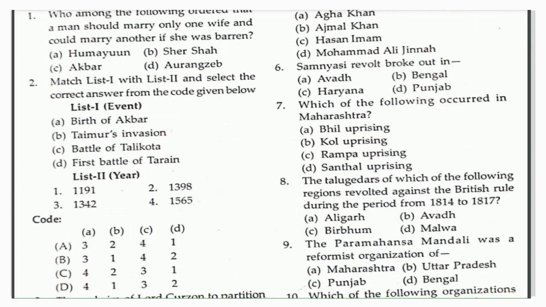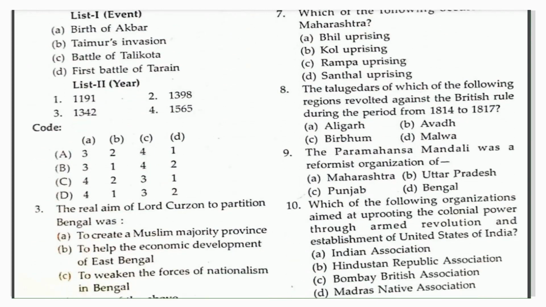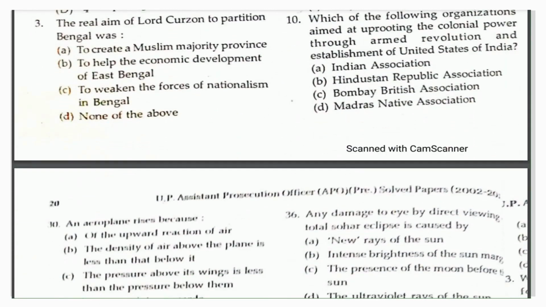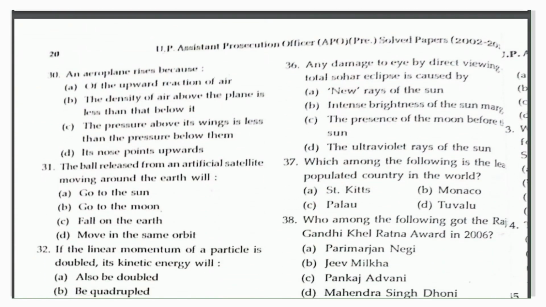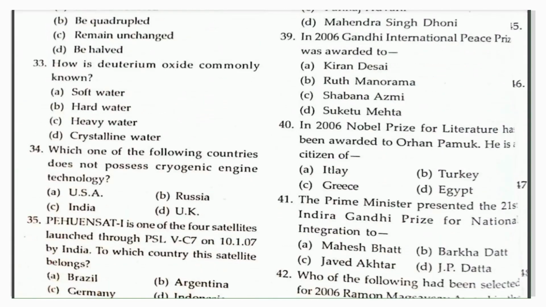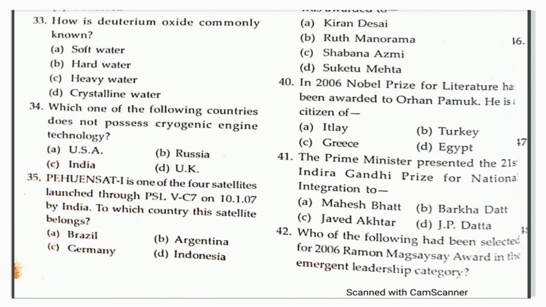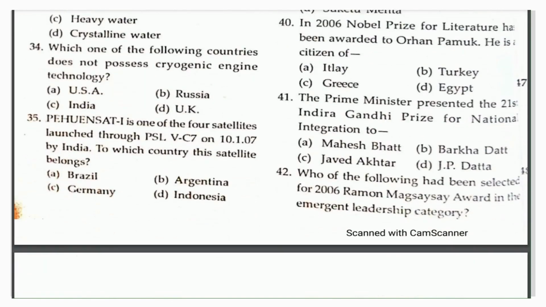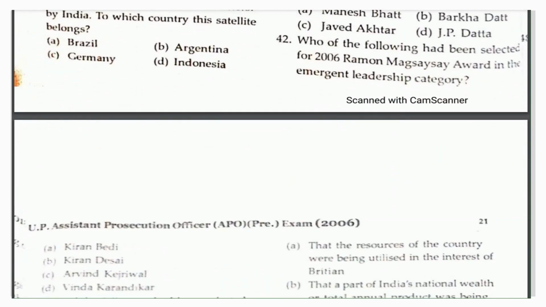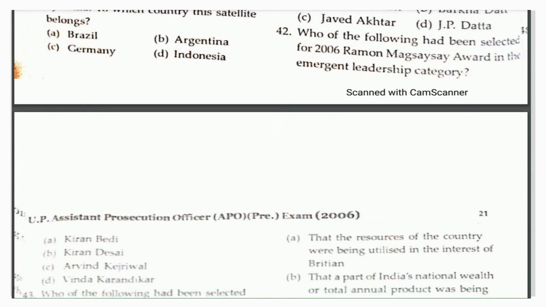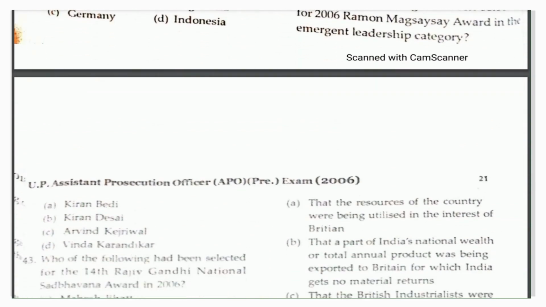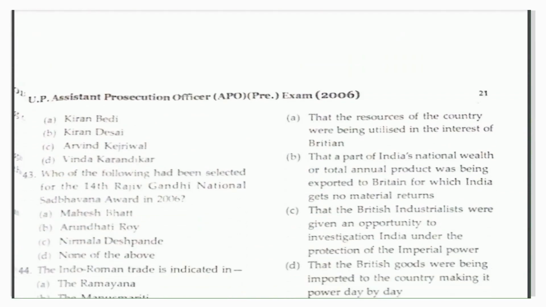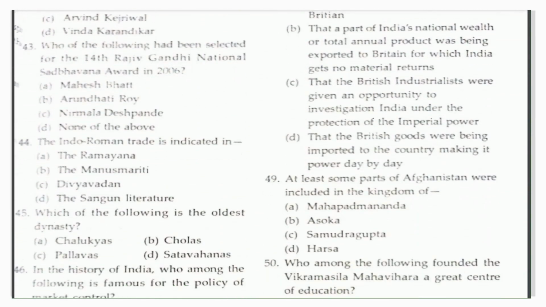You all know that there are four subjects which come in the law category: the Indian Penal Code, CrPC, then the Police Act, and at the last the Indian Evidence Act. So we are going to cover those questions. As you all know, in the UPAPO prelims examination there would be a total of 150 questions, and out of 150 questions there would be 50 questions for GK, and the rest, that means 100 questions, would be from the IPC, CrPC, the Police Act, and then the Indian Evidence Act.